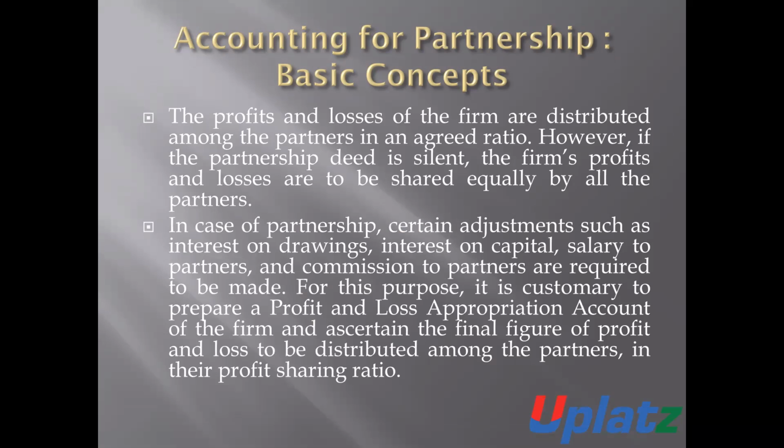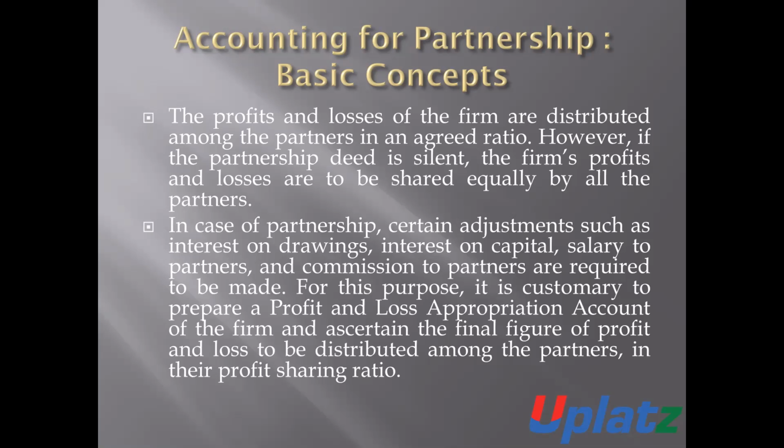For example, there is a partnership firm in which Ram and Shyam are two partners, and the amount of the profit is 10,000 rupees. But in respect of such sharing, the partnership deed does not contain any provision. So such amount of 10,000 rupees will be divided between Ram and Shyam in 1:1, meaning 5,000 to Ram and 5,000 to Shyam.